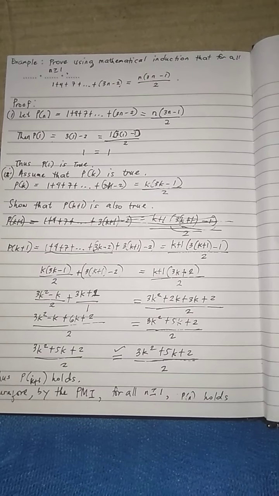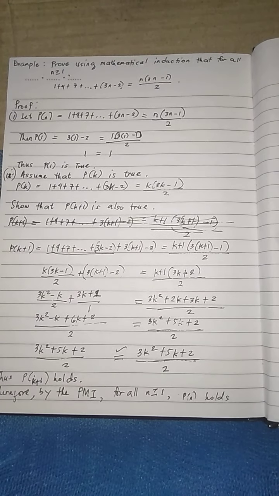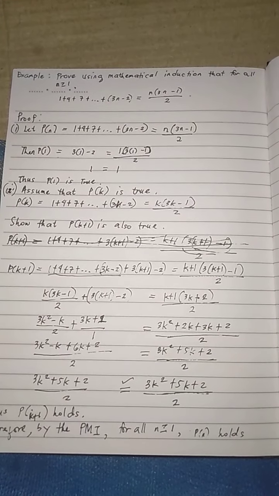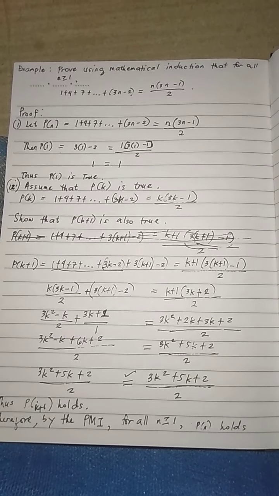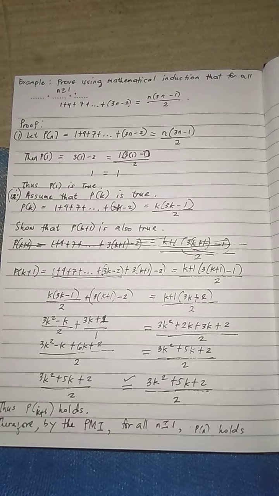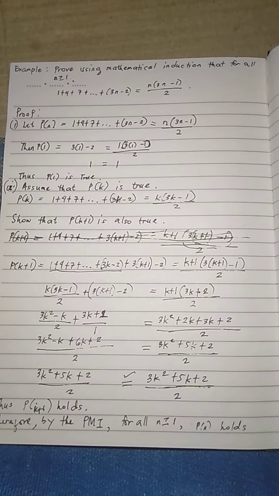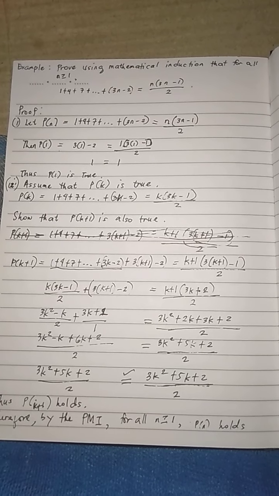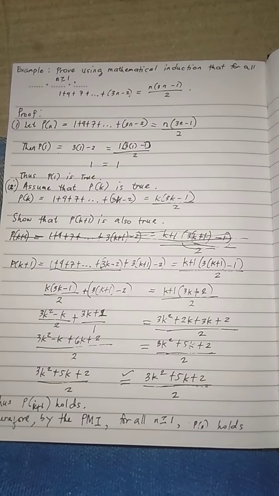So, the left side should be equal to the right side. 3 times 1 is 3 minus 2, that's equal to 1. Now, 3 times 1 is 3 minus 1 is 2, times 1 is 2, divided by 2 is equal to 1. So, that is why 1 is equal to 1. Thus, we can say that P of 1 is true.